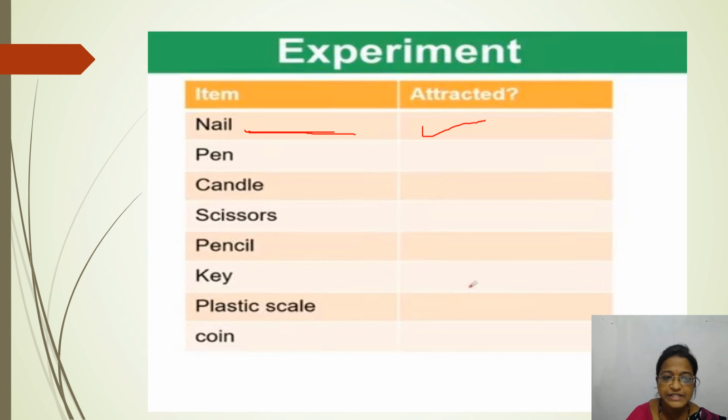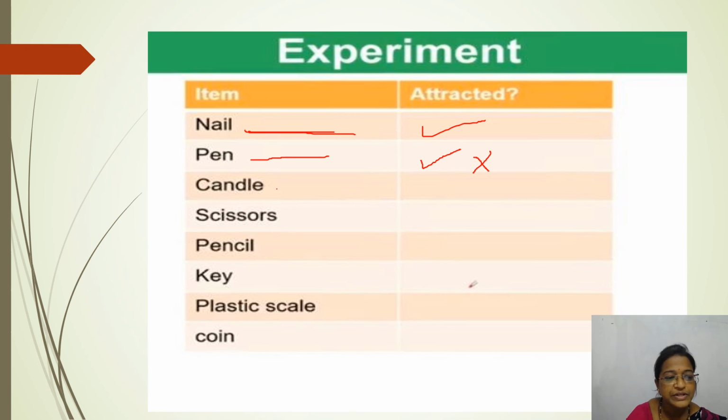Next you take a pen. Then you see whether this pen attracts to the magnet or not. If it attracts, write yes. If it will not attract, then write no. It depends on your pen. If you take a plastic pen or a metal pen, whichever pen you take, see whether that pen attracts to the magnet or not.